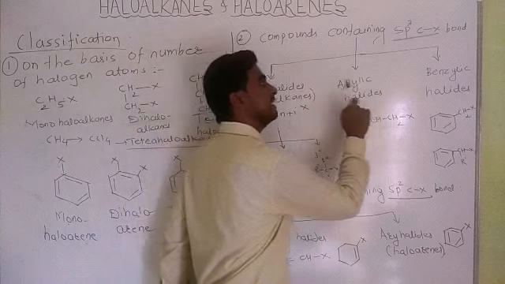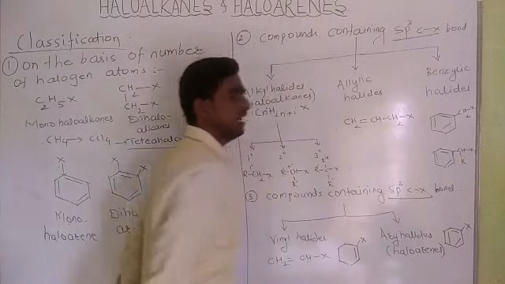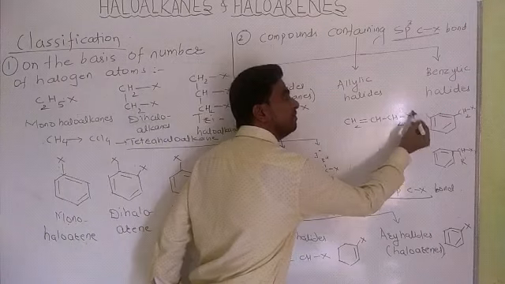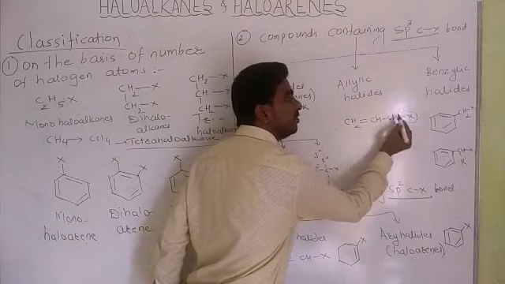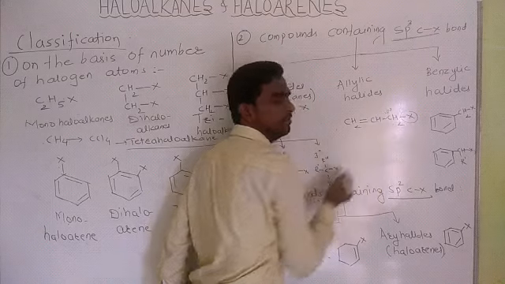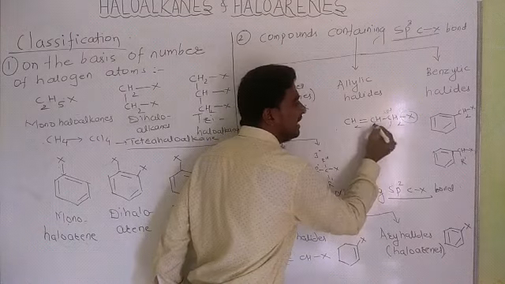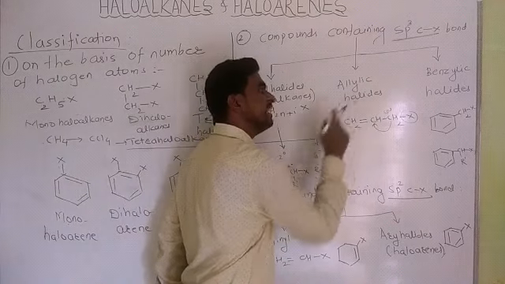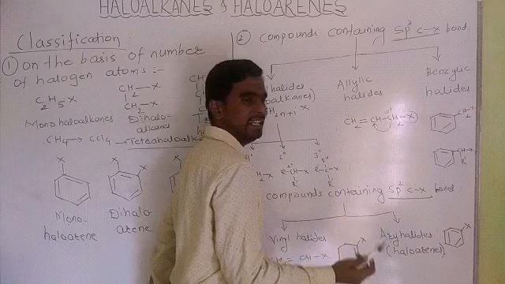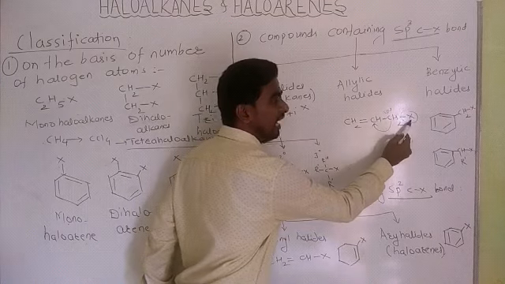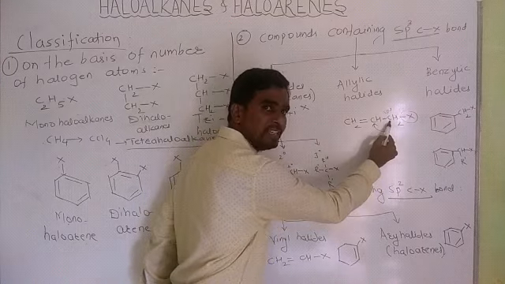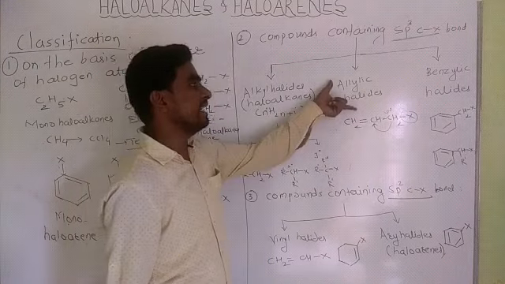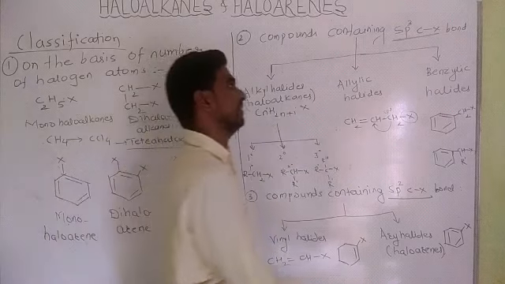Next, the second type, allylic halides. In allylic halides, the halogen atom is attached to sp3 hybridized carbon atom. Next to it is a double bond, carbon-carbon double bond is present. Hence, these are allylic halides. Getting? The halides in which halogen atom is attached to sp3 hybridized carbon atom, next to which a carbon-carbon double bond is present, are called allylic halides.